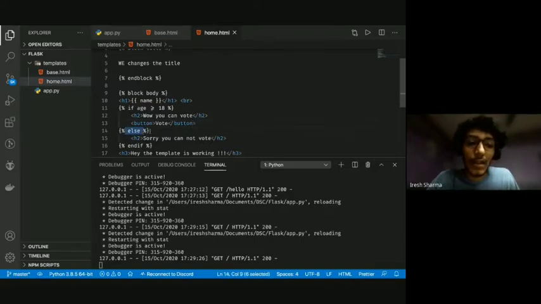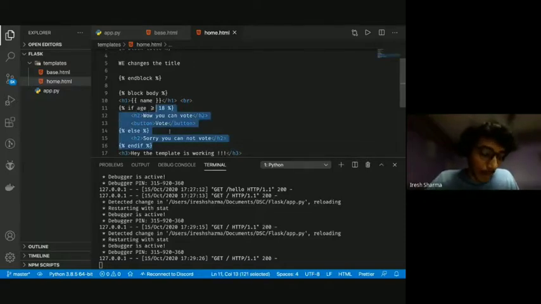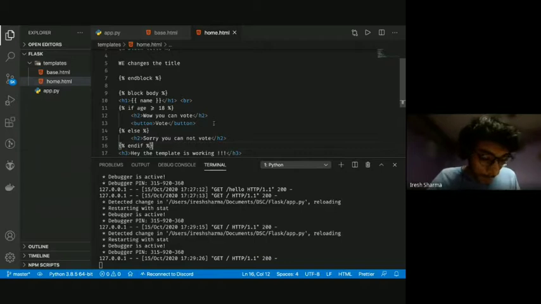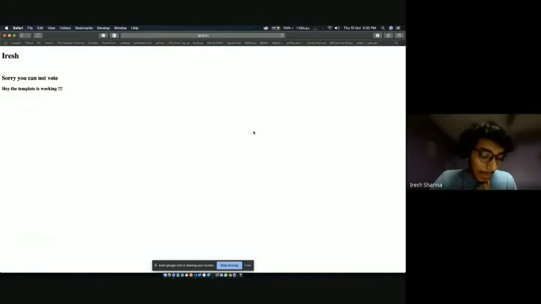But if I mention an else here, we are pretty sure there's not going to be anything else under this, so we don't need to close the else. Since if can be followed by more conditional statements, we need to end that. But since else does not have any other, it itself is a closing tag, so we cannot do that. Cool. Did everyone get this part?